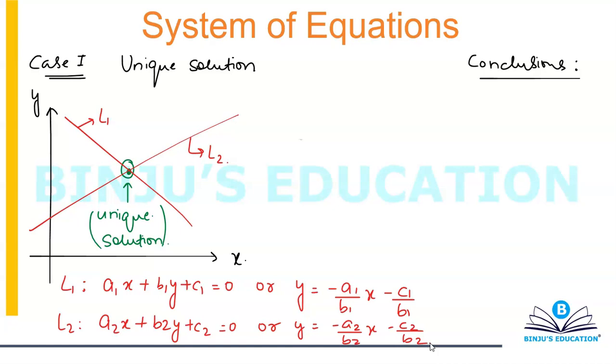Now, whenever you have a unique solution, remember that the slopes of the two lines are always unequal. They have to be unequal, otherwise the lines will never meet. If you have two lines having equal slopes, then the two lines are going to run parallel to each other, or they're going to overlap.